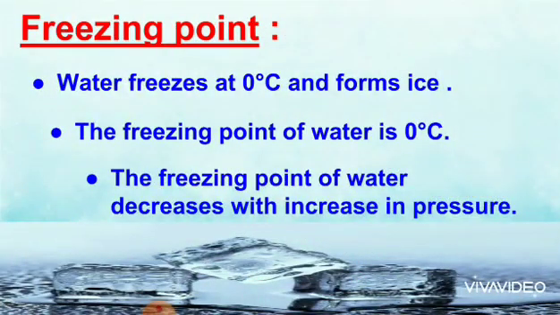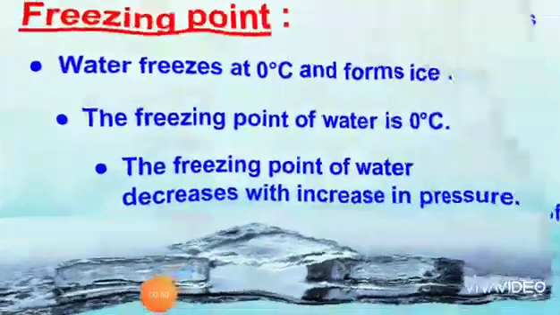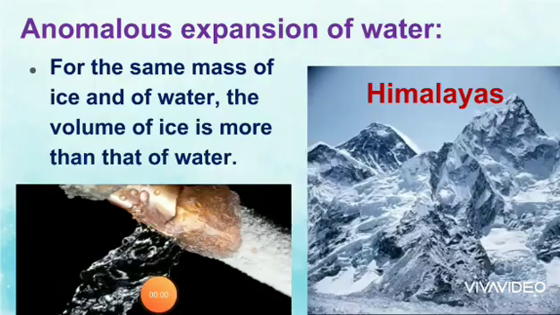Next, freezing point. Water freezes at 0 degrees Celsius and forms ice. The freezing point of water is 0 degrees Celsius. The freezing point of water decreases with increase in pressure. Next, density of water. When ice cubes are put in a glass of water at room temperature, they float on the surface of the water, isn't it? Yes, this is because ice is lighter than water. It means that the density of ice is lower than that of water.